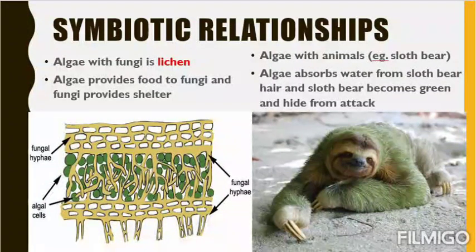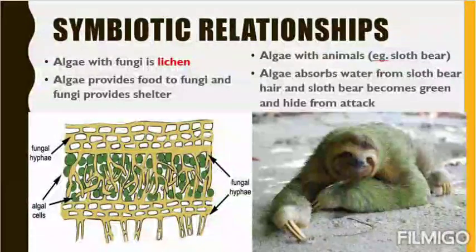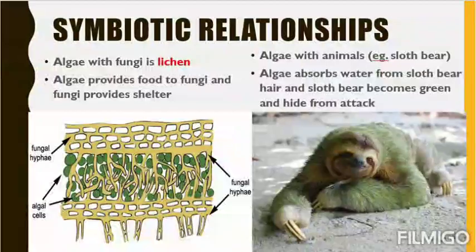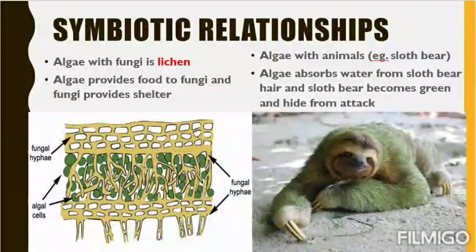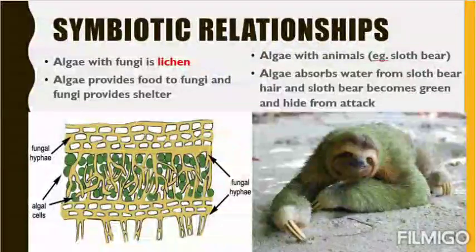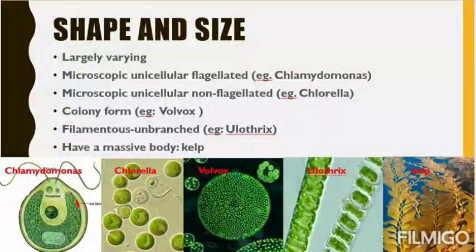And again, algae provide a green color shade to the sloth bear, so that the sloth bear cannot be distinguished in the jungle, or when it sits on the plant, you cannot recognize the sloth bear is there, so that it can protect itself from the predator. Like this, algae and sloth bear are equally benefited.